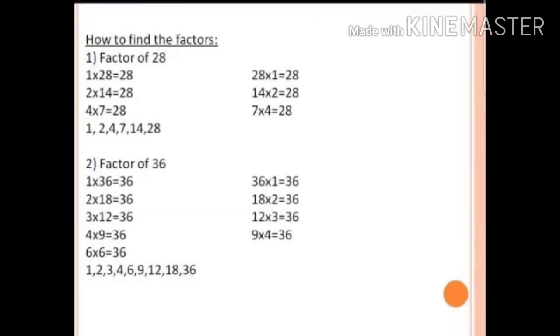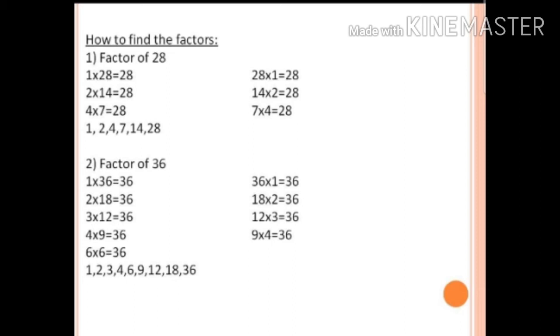Find the factors of the given number. Here when we start factorization, we will take the first number as 28. 1 twenty-eights are 28. We will reverse it as 28 ones are 28. 2 fourteens are 28. 14 twos are 28. 4 sevens are 28. 7 fours are 28.